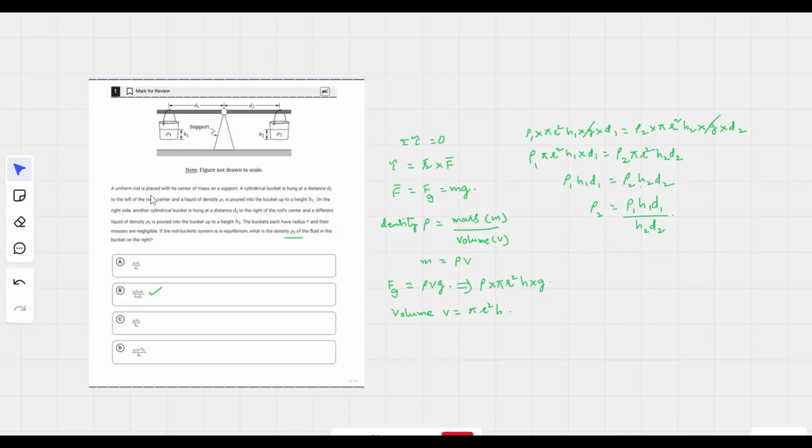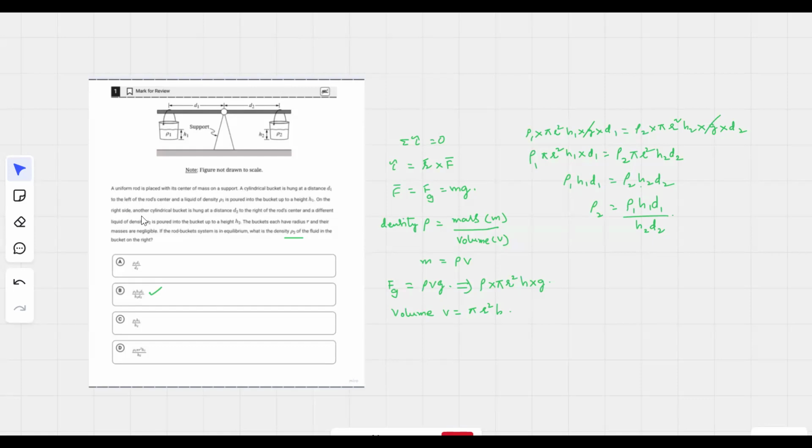A uniform rod is placed with its center of mass on a support. A cylindrical bucket is hung at a distance d1 to the left of the rod's center, and a liquid of density ρ1 is poured into the bucket up to a height h1.